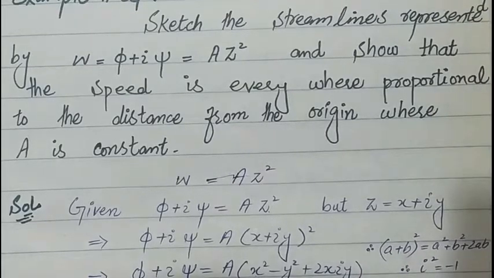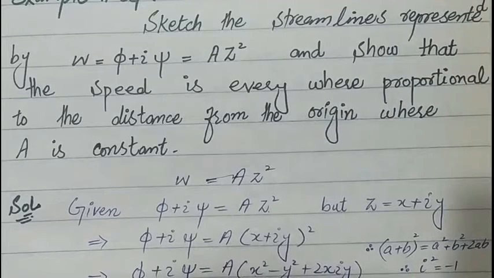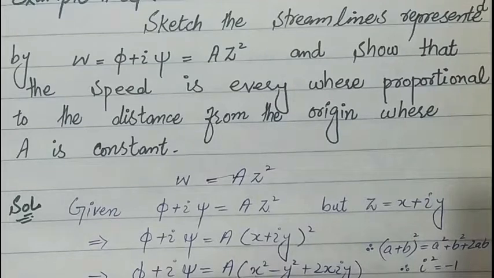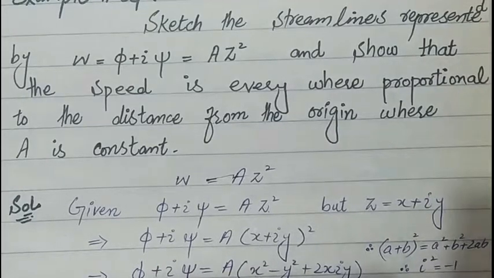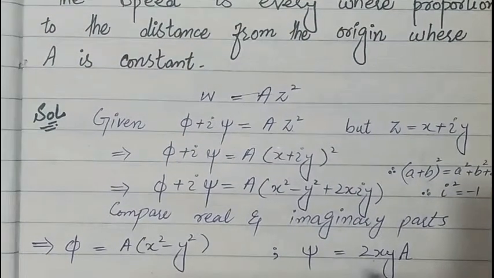Now compare real and imaginary parts. When we compare the real and imaginary parts, we will get φ = a(x² − y²) and ψ = 2axy. To find the streamline, firstly we have to put the ψ function equal to a constant, so we put 2axy = c.